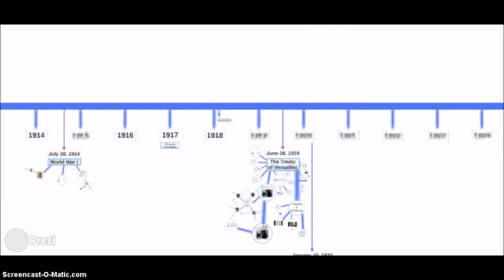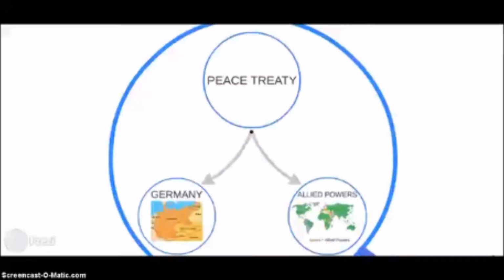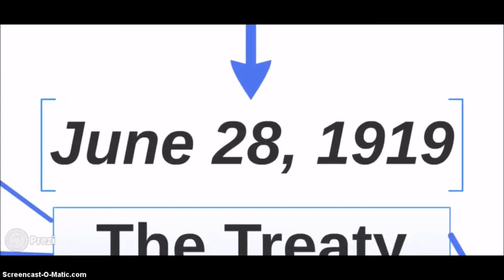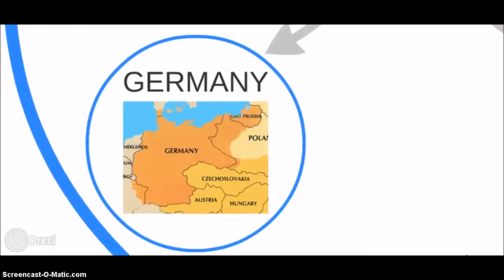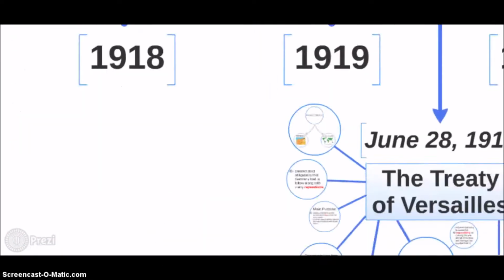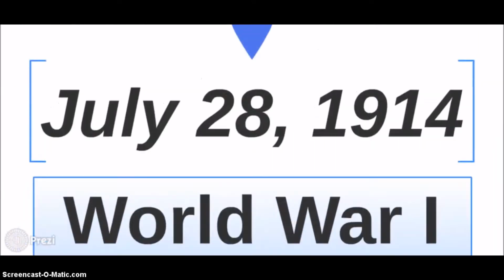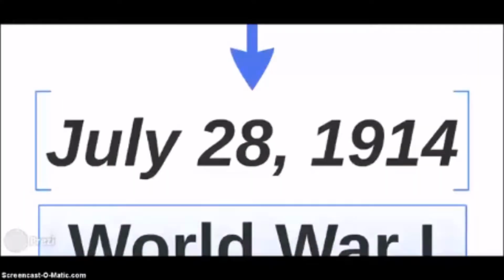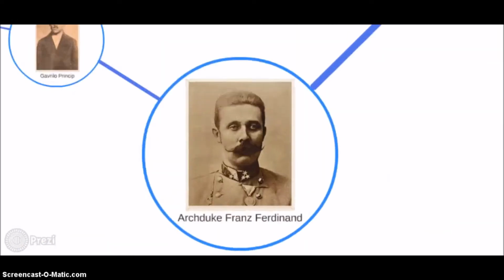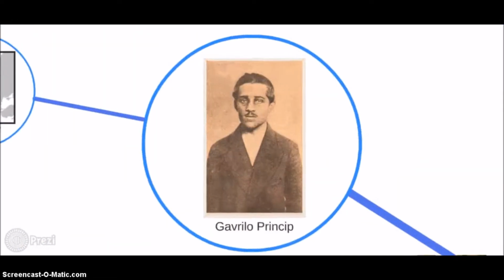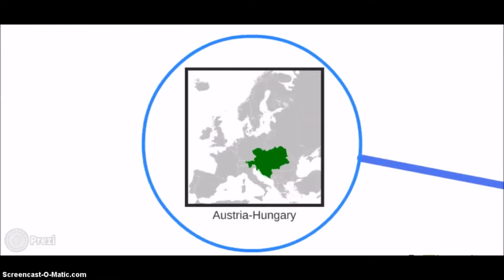The Treaty of Versailles was a peace treaty that was signed after World War I on June 28, 1919 between Germany and the Allied powers. World War I, also known as the Great War, began on July 28, 1914, right after the assassination of Archduke Franz Ferdinand by Gavrilo Princip, who was from Austria-Hungary.